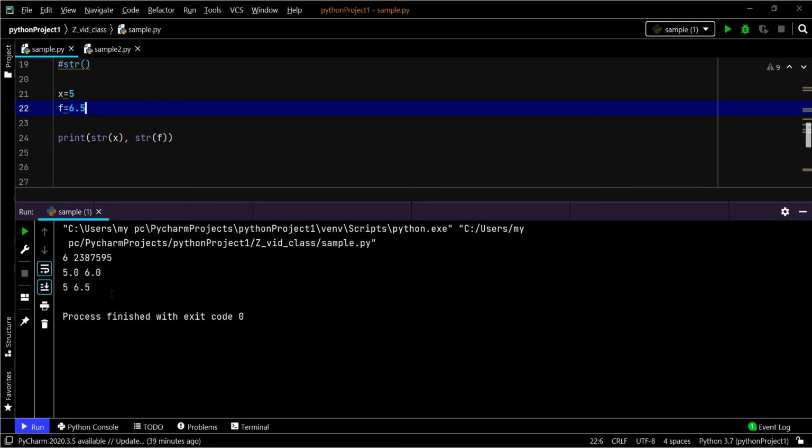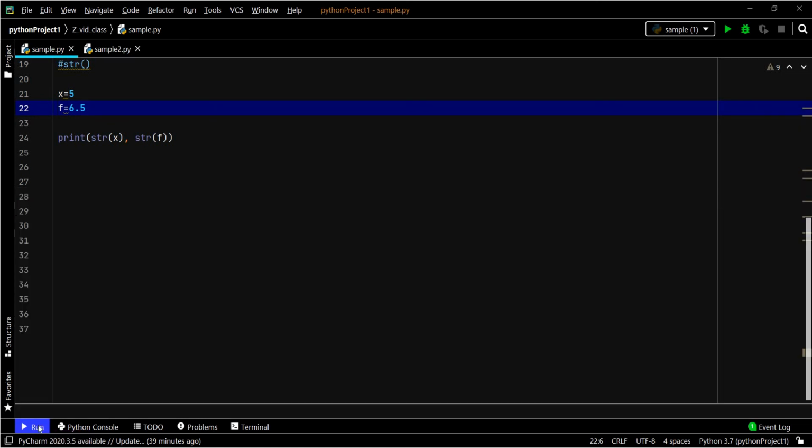See, you may wonder why we get the numbers again. Even though you converted, why are we getting the numbers? Let's see the data type of these variables.